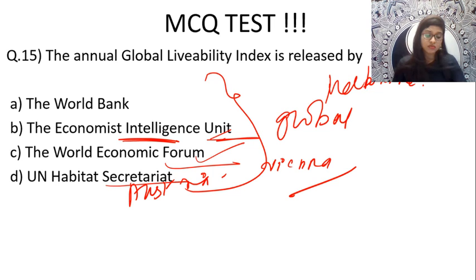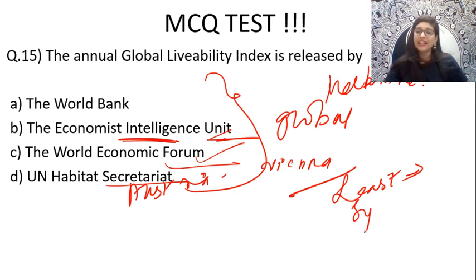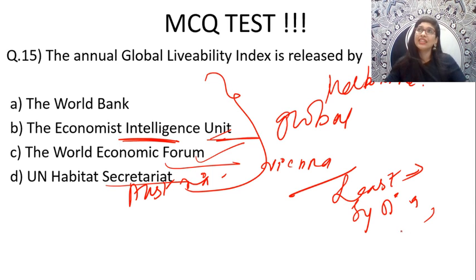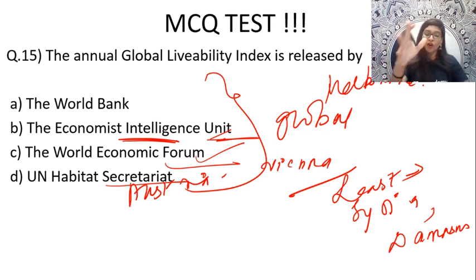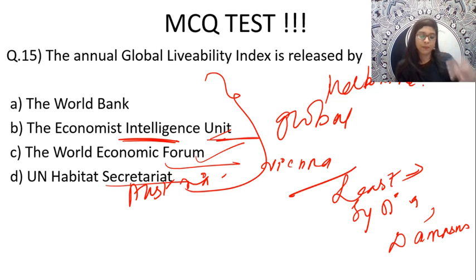And globally, the city that ranks the least for the global livability index is in Syria, not Denmark, in Syria, the capital Damascus. Syria's capital Damascus ranked the least livable among the 140 cities as per the 2018 data, because of the ongoing conflict and what happened in Damascus. Because of the ongoing conflict only, they were ranked the least on the global livability index. Fine.